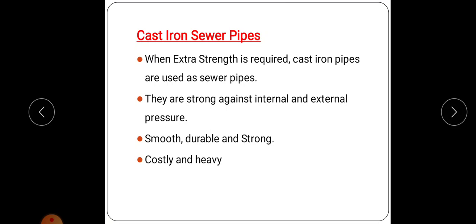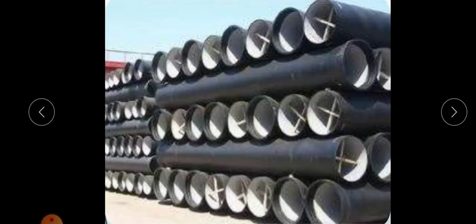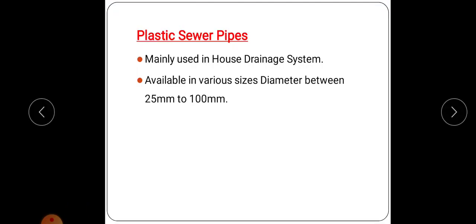Next is the cast iron sewer pipe. When extra strength is required, we adopt cast iron pipes. They are strong against internal and external pressure. The main advantages are that it is smooth, durable, and strong, but it is costly and its weight is also high. So these are cast iron sewer pipes.